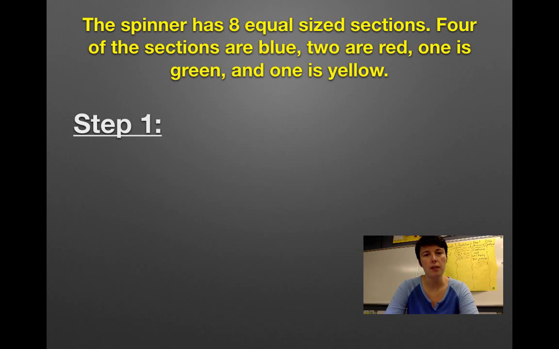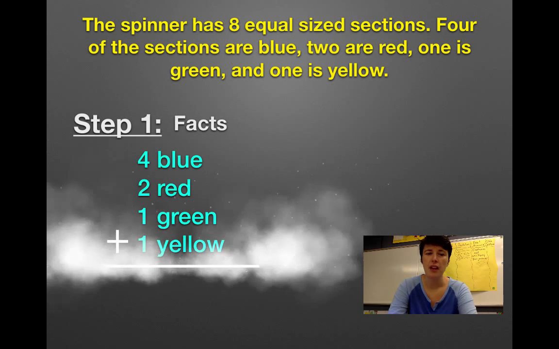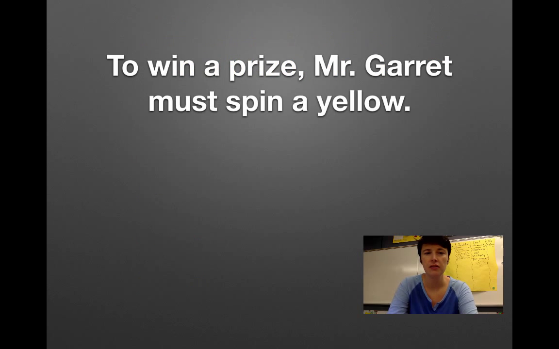Well, let's go through our steps here. Step 1, facts. So we're going to list out what we know. And here's what we know. I'm going to take the story problem and get it down to bullet points. There are 4 blue, 2 red, 1 green, and 1 yellow. And that adds up for a total of 8 sections on the spinner. So to win a prize, Mr. Garrett must spin a yellow.